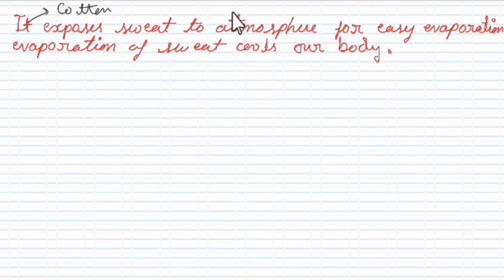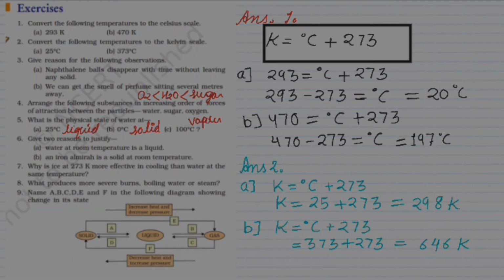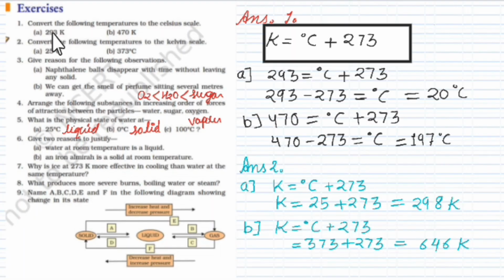Now students, we have the exercise solution. You have a small exercise. Convert the following temperatures into the Celsius scale. Again, a very easy question. This is the relation between Kelvin and degree Celsius. You will put the value of Kelvin given in the question, 293 or 470, and subtract 273 from it, and the answer will come.